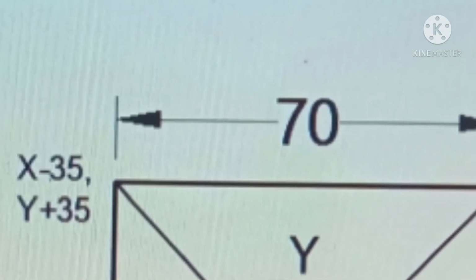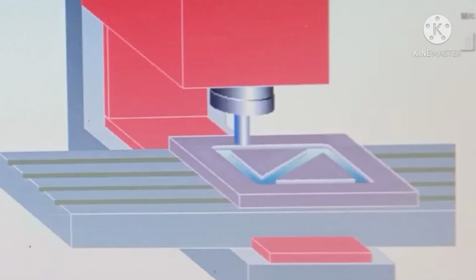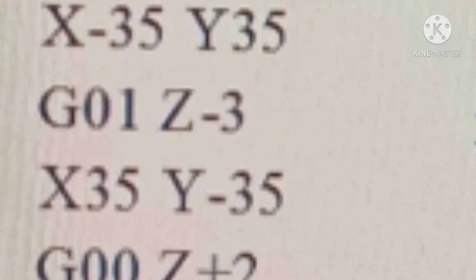Now we have to move the tool by using the G code G00 in rapid position, so we will move the tool up 2 mm by using Z plus 2 and go to the point X minus 35, Y plus 35. Again, we use the G code G01 for linear cut, and Z minus 3 is the depth of each cut, and for diagonal cutting the final position is X plus 35 and Y minus 35.